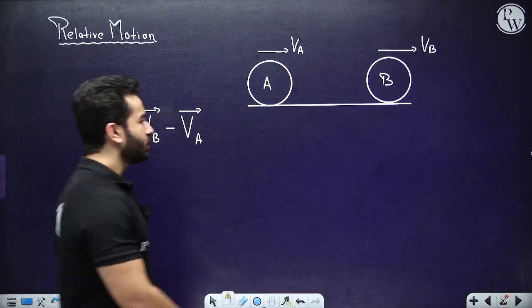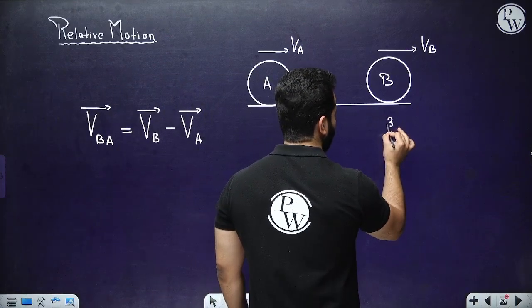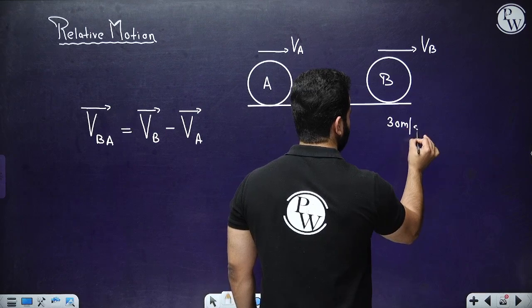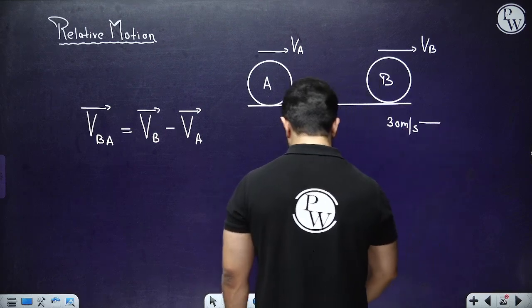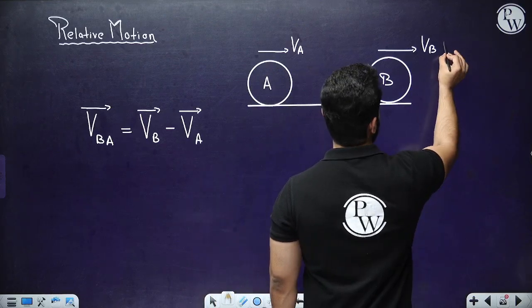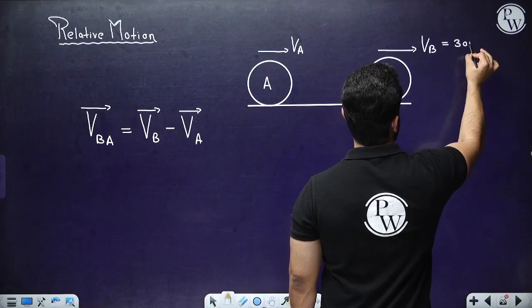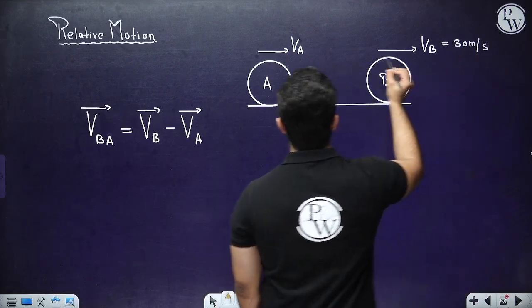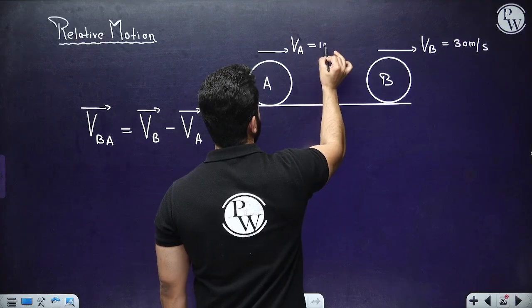Let's suppose A is moving with 30 meter per second in this direction, and B with 10 meter per second.